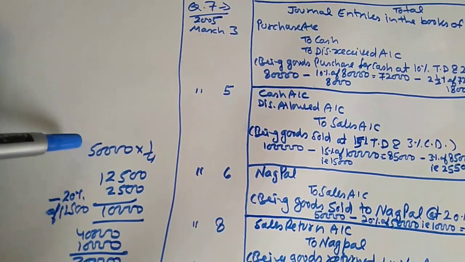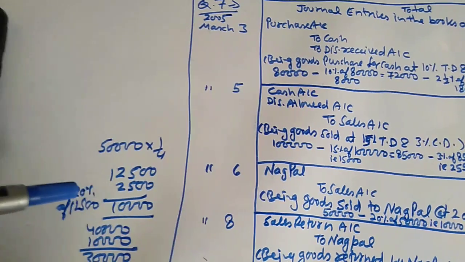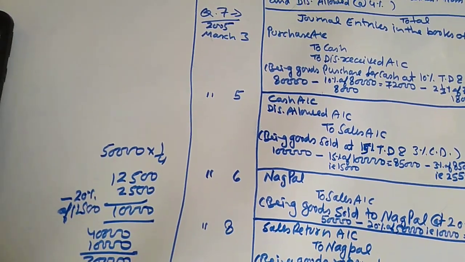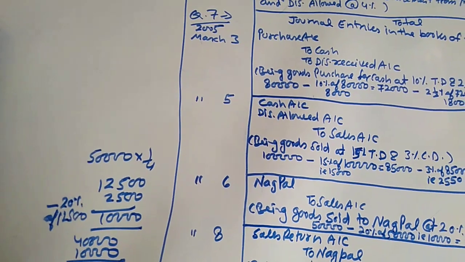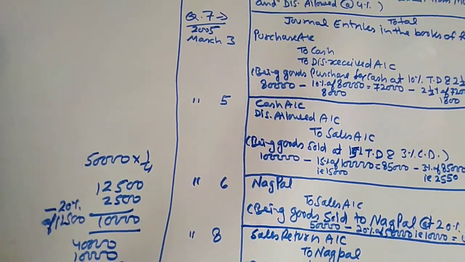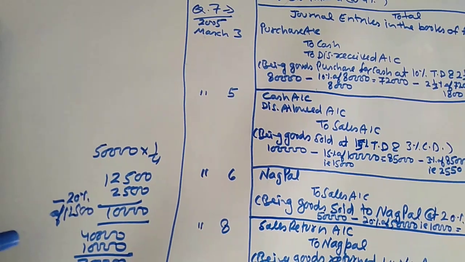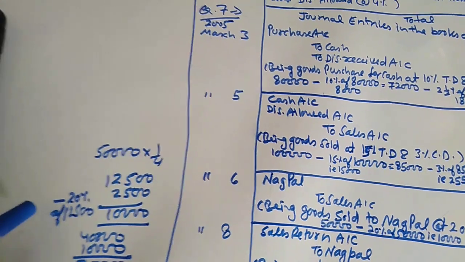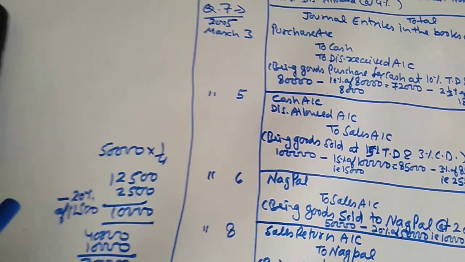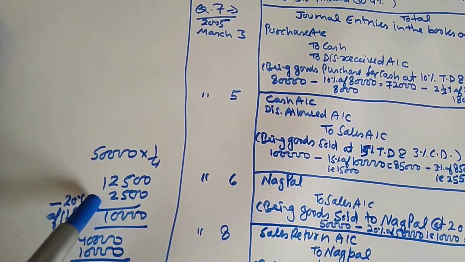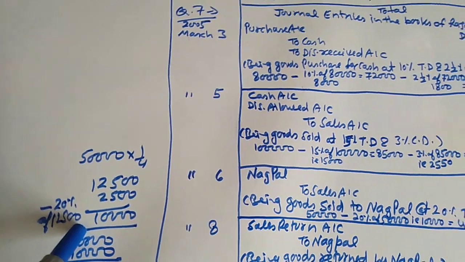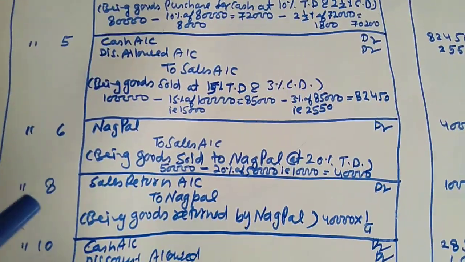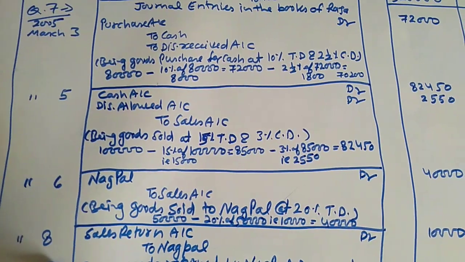When Nagpal returned the goods, we are also deducting the trade discount, that is 2,500, and it is 10,000.